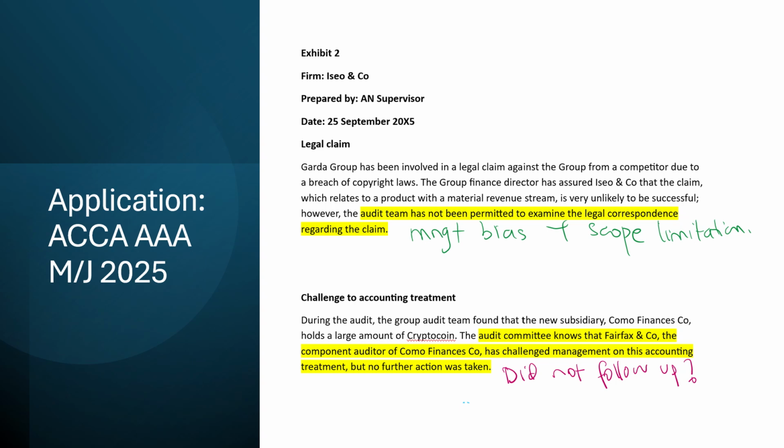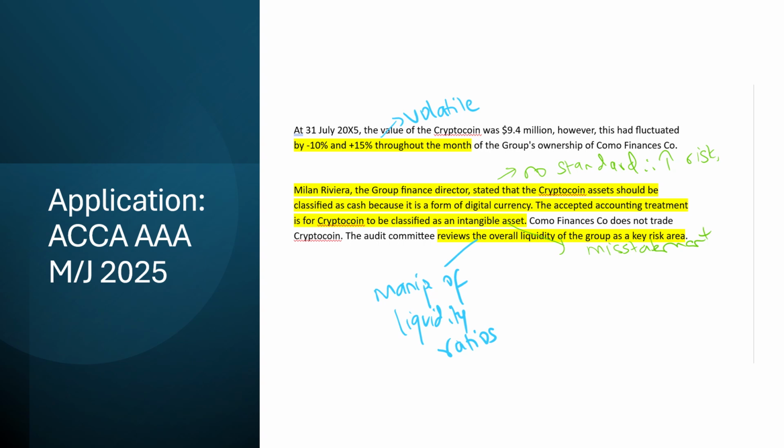The fact that the auditors have nicely let this go, was this something that the audit committee should have taken action on? At 31st of July, the value was 9.4 million. However, this has fluctuated by -10 to +15% throughout the month of the ownership of Como Finances Co. So not only is this an area where there's no accounting treatment and there's a bit of judgment, there has been a lot of volatility, which makes this all the more a bigger problem or a bigger risk. So keep that in mind.